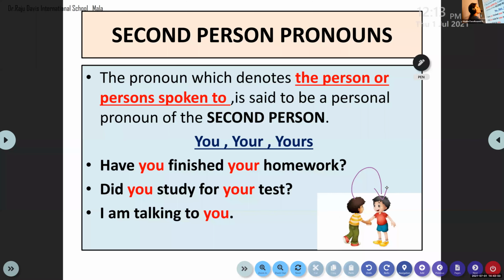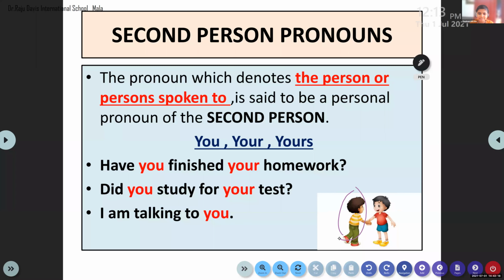Yes, I study for the test. Yes, he got an answer, yes, right? Again, the boy is again speaking to the red t-shirt boy. I am talking to you. Okay, so the boy who is wearing a yellow t-shirt is speaking to another boy.